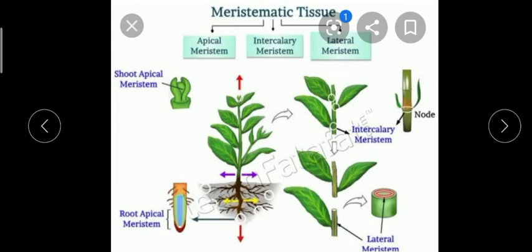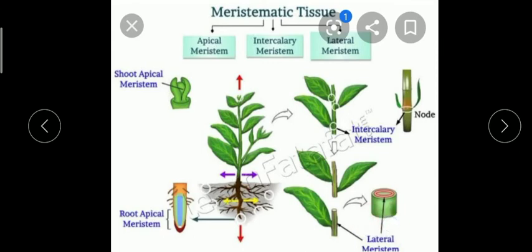Now in the shoot part, the other 2, intercalary and lateral, are present in the shoot region of the plant. Lateral is present in the stem part, and intercalary is present between the nodes and internodes, where leaves or branches can arise. Branches come out at that point. Intercalary meristems are present there, and lateral ones are present in the stem part.